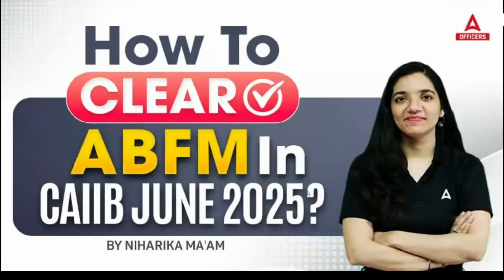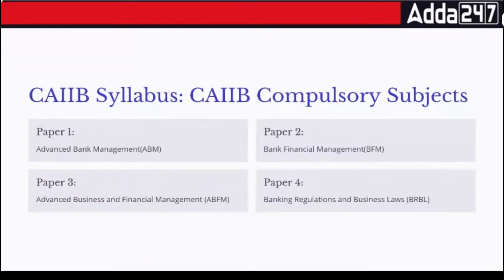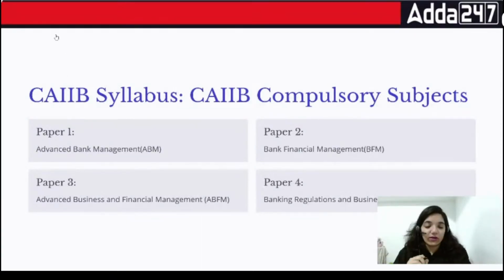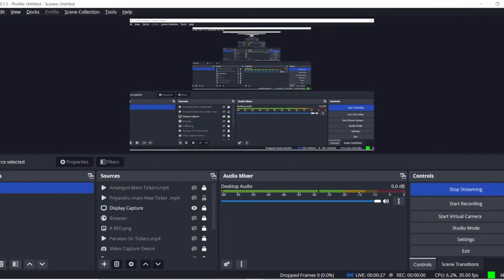Now, if I talk about ABFM, what exactly is ABFM is something that you need to know. First of all, when we talk about the CAIIB examinations, what do we have overall, everyone? We have 4 separate papers. Paper number 1 is ABM, that is Advanced Bank Management.